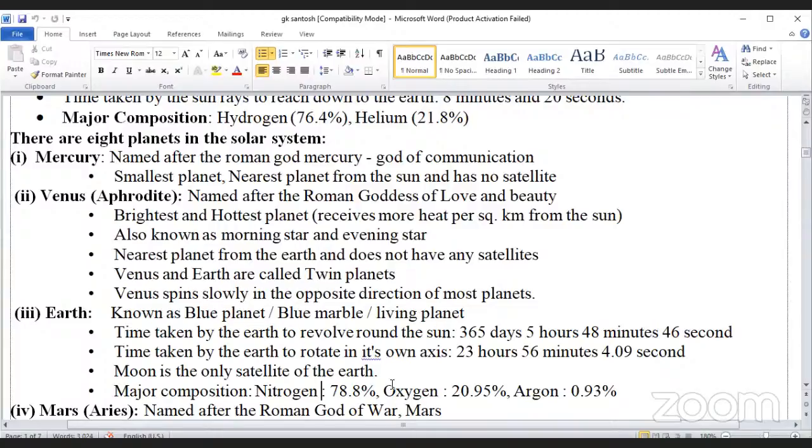Now Earth, the only living planet, known as the blue planet, blue marble and living planet. It takes 365 days, 5 hours, 48 minutes, 46 seconds to revolve around the sun. Time taken by Earth to rotate on its own axis: 23 hours 56 minutes 4.09 seconds. Moon is the only satellite of the Earth. Major composition of Earth: nitrogen 78.8%, oxygen 20.95%, and argon 0.93%.